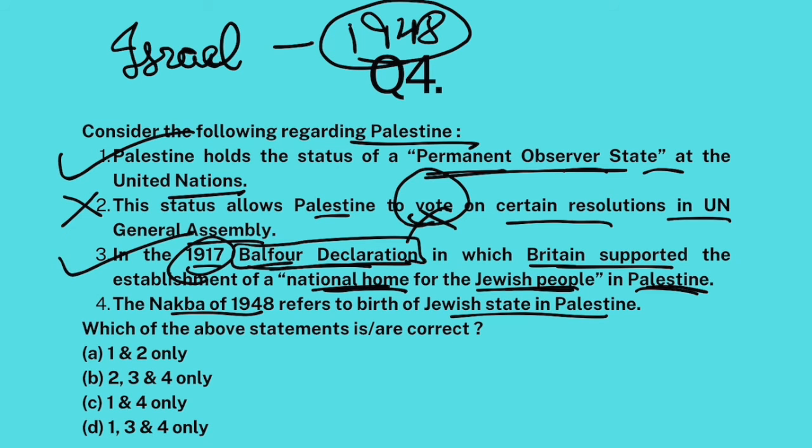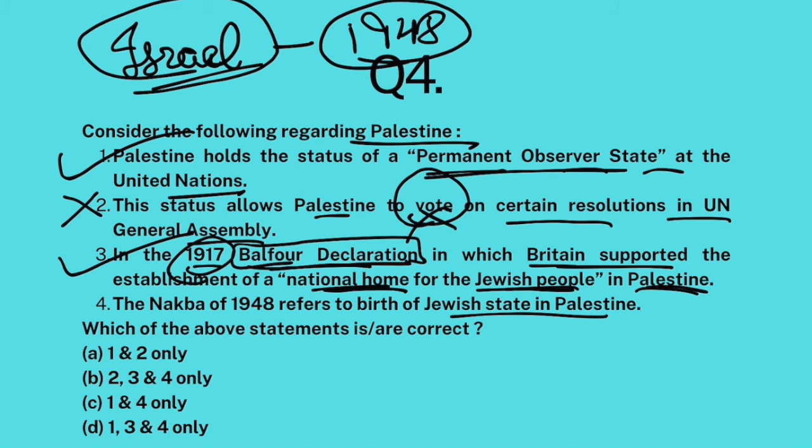Now, because of this Balfour Declaration and a series of events that happened, in 1948, Israel was born. But when Israel was born, this separate country had to be carved out of Palestine, and many Palestinians who were living in that original territory had to be displaced. Okay, they were displaced and they were stuck in refugee camps. This is known as Nakba.